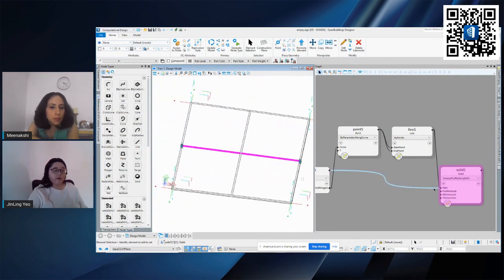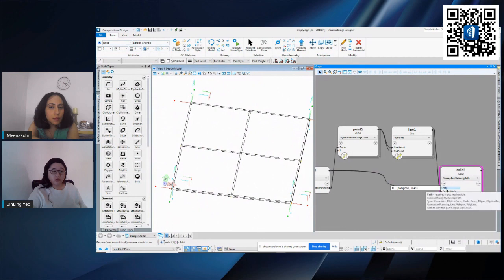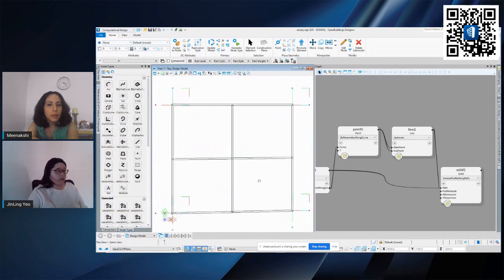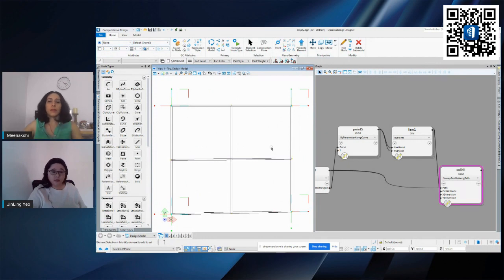So you can have multiple values in one of the node. It doesn't matter because you can easily replicate things from one node itself. You can have many values, and as long as it fulfills the requirement, it will create the models for you. So basically this is how you can easily create geometries out of Generative Components. I hope it covers the basics of how Generative Components works.